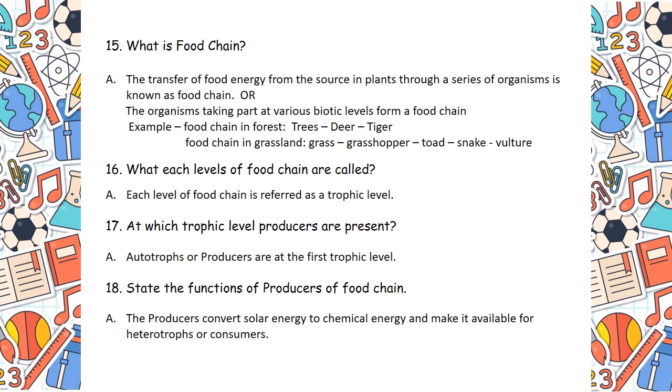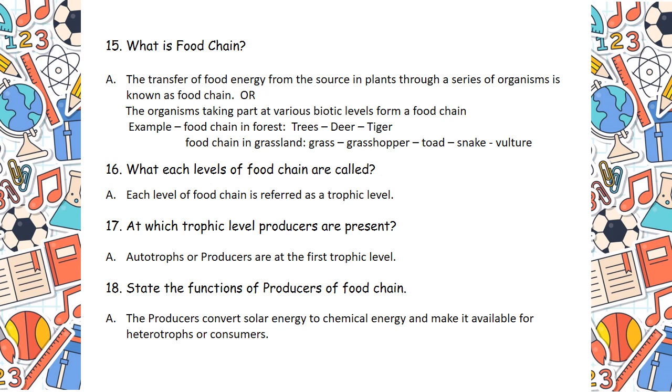Now I'm coming to the example where you can find food chain in forest. It's from trees to deer to tiger. So who is the primary producer over here? Trees. And who are the herbivorous animals over here? Deer. Now again we are coming to the carnivorous animal, that is tiger.